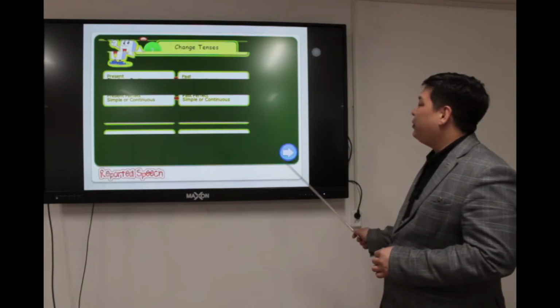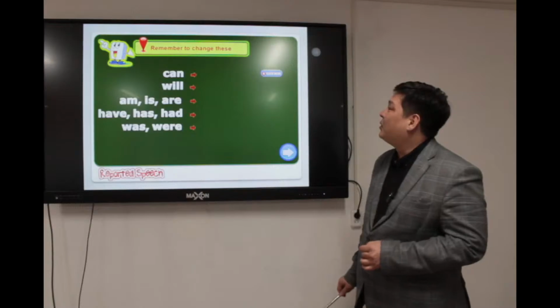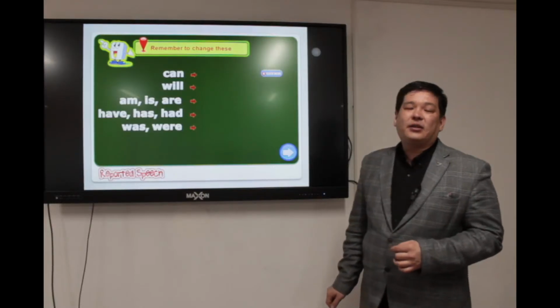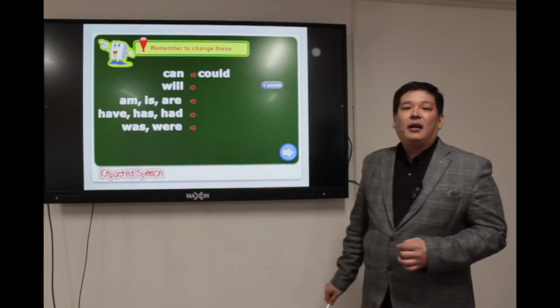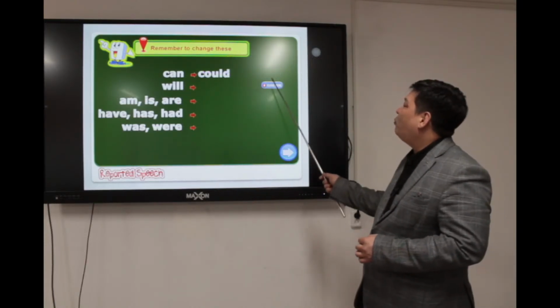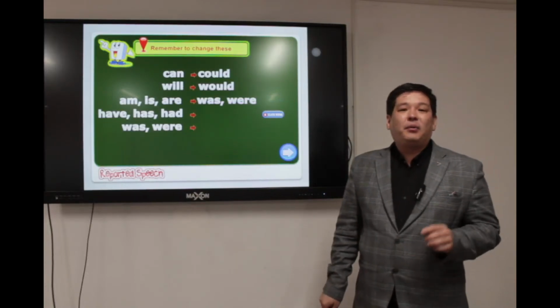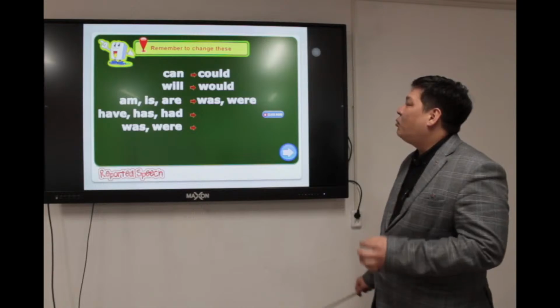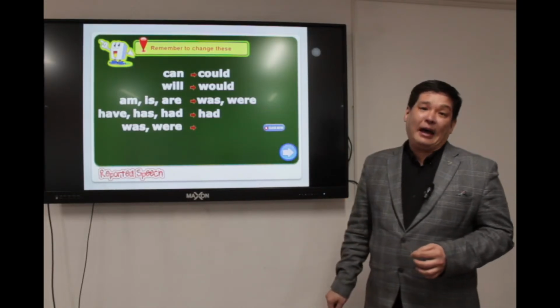And the last, third step, we have to change also these auxiliary verbs, such as the modal verb can, which will be could in reported speech, will be would, am, is, are will be was, were, have, has, and had will be had.